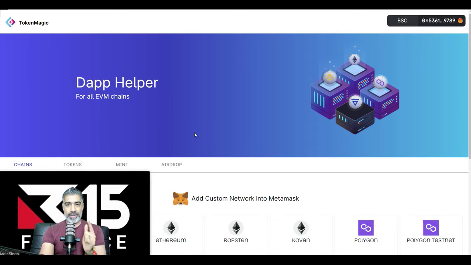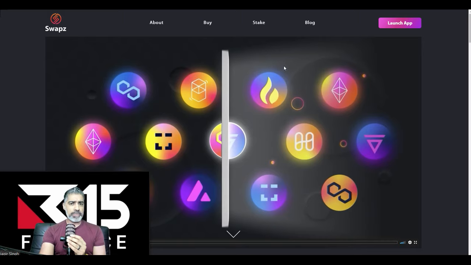The other app that I'm going to use, one of my favorites and a very strong project, is Swaps. Swaps is a cross-chain stables DEX. So you can go from one blockchain to another, like Binance Smart Chain to Velas.